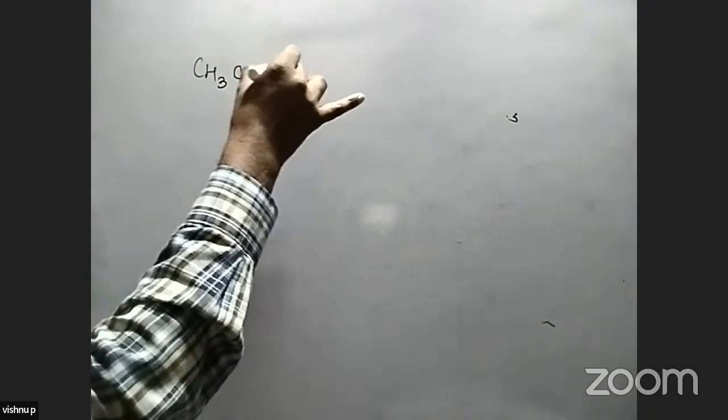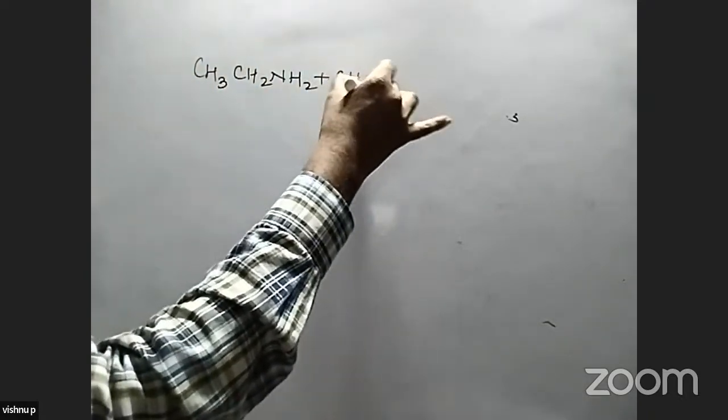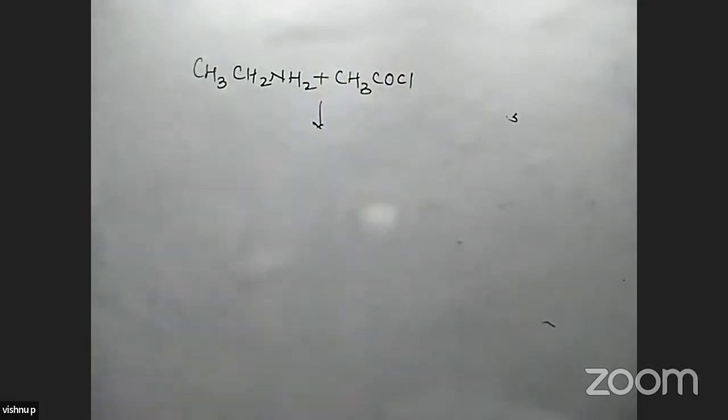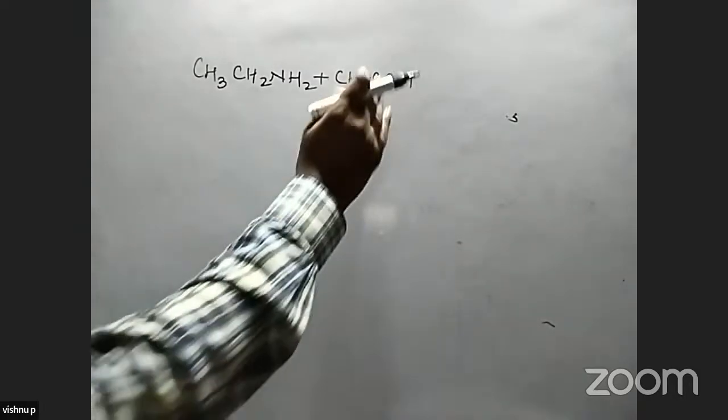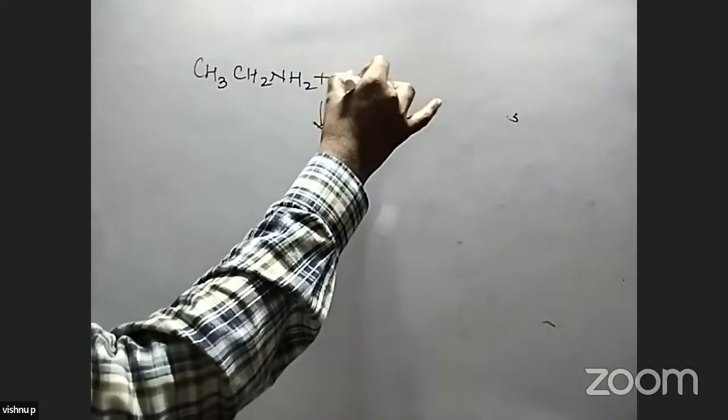When an acid chloride reacts with a primary amine, what type of compound is formed? We take the example CH3CH2NH2 reacting with CH3COCl. Find out what type of compound is formed. By the same method, here again find out which carbon is deficient in nature.